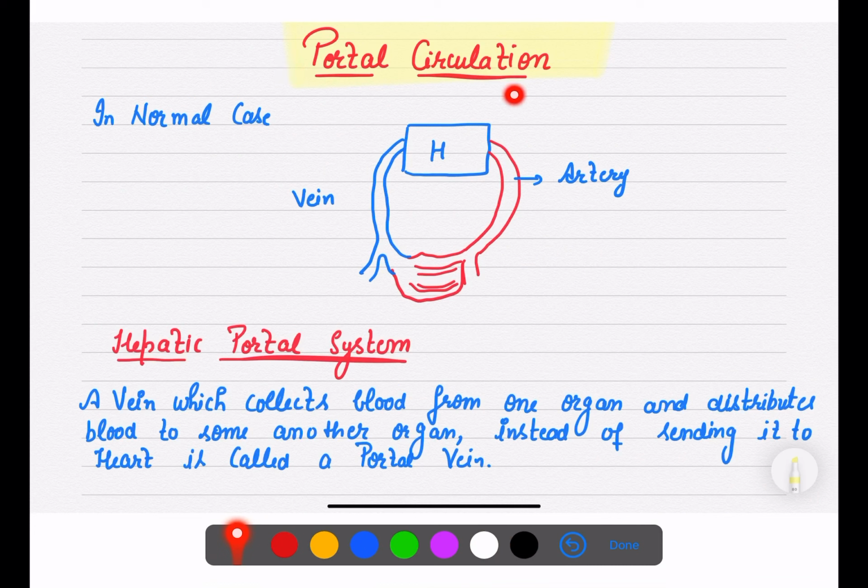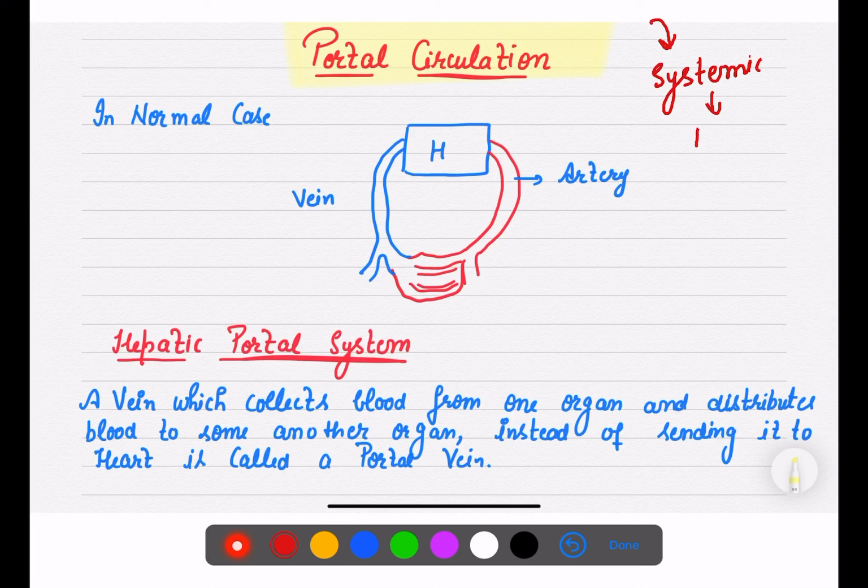Next type of systemic circulation that involves portal circulation. Now what is this portal system? See, in normal system, your systemic circulation is working, right? What is it doing?